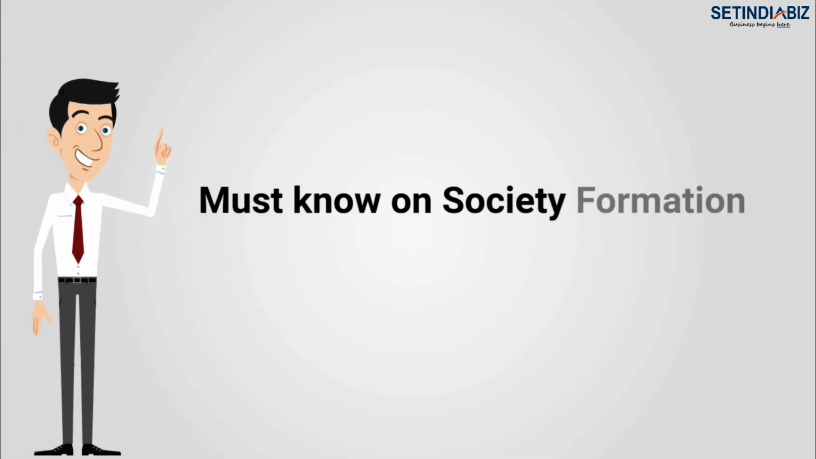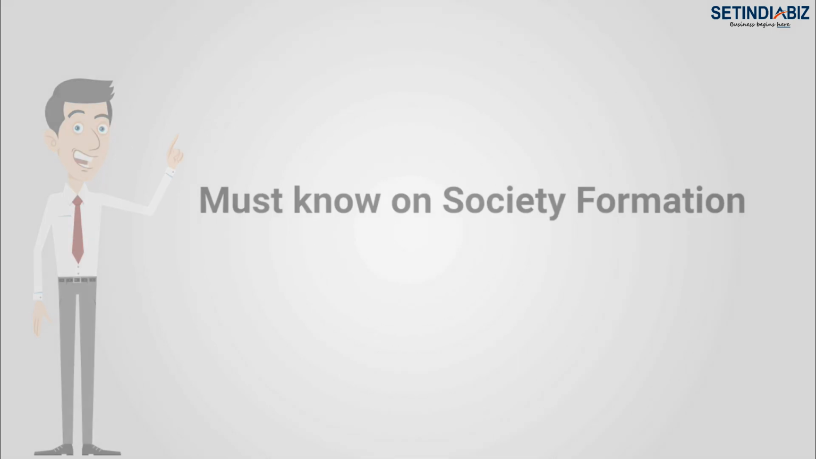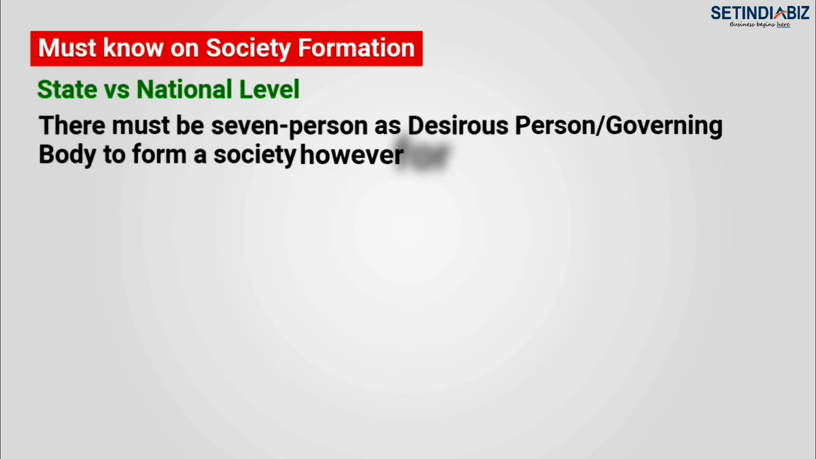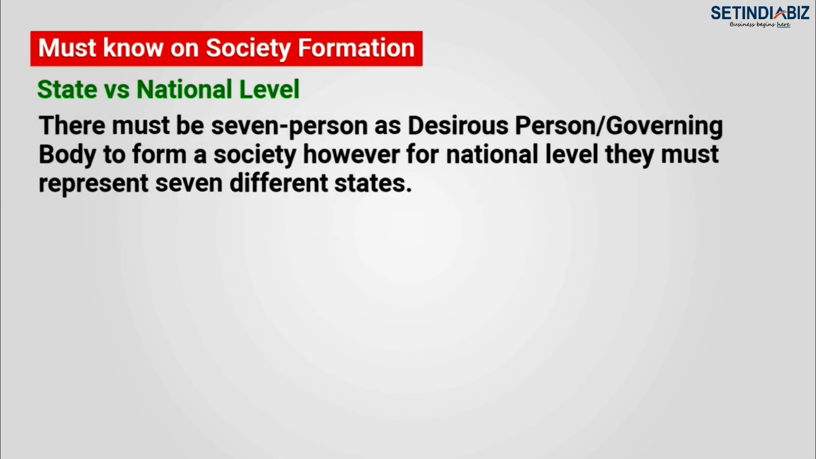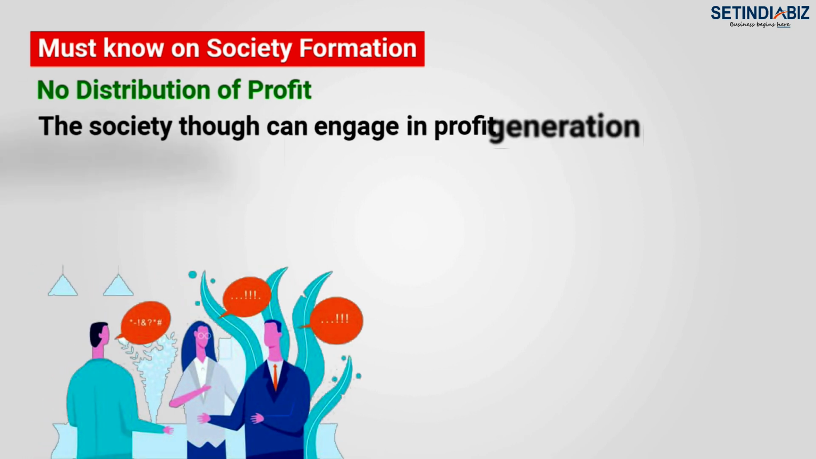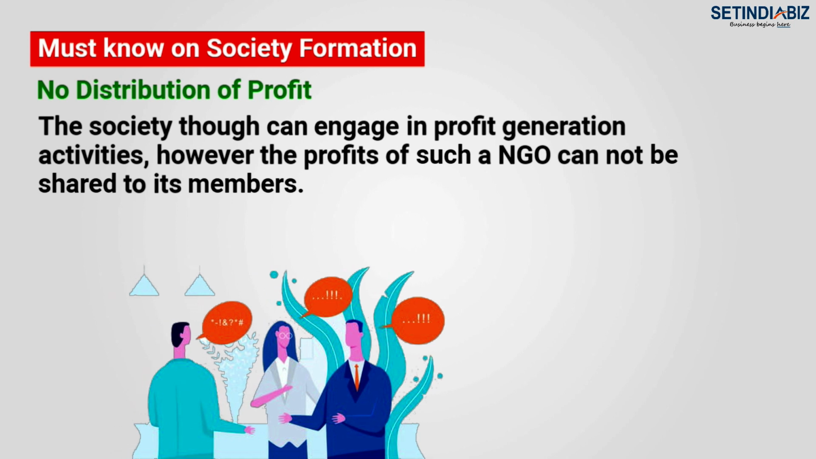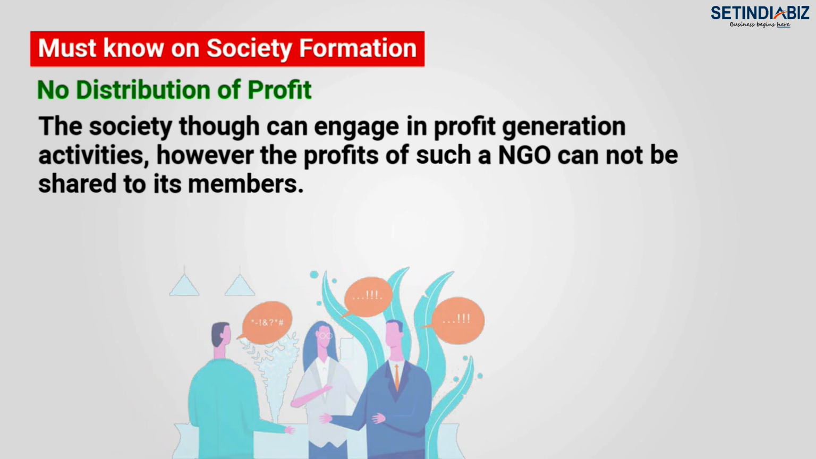Must know on society formation. State versus national level. There must be 7 persons as desirous persons or governing body to form a society. However, for national level they must represent 7 different states. No distribution of profit. The society can engage in profit generation activities. However, the profit of such a NGO cannot be shared with its members.